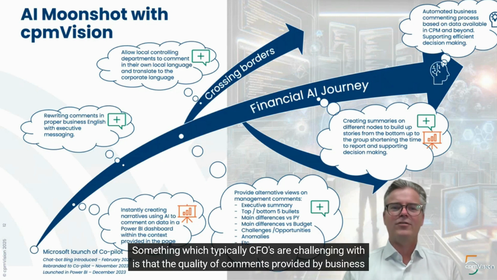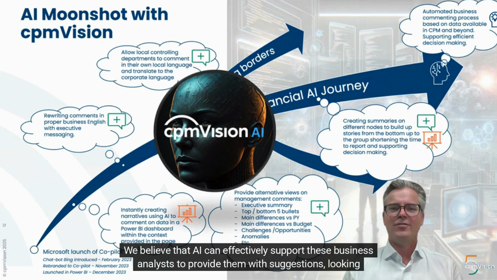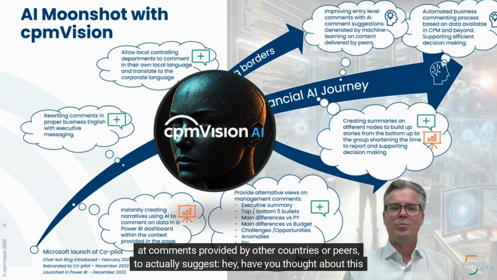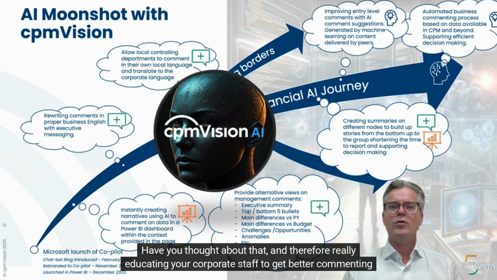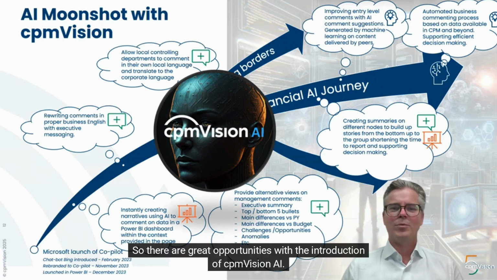Something which typically CFOs are challenged with is that the quality of comments provided by business analysts is not up to par. We believe that AI can effectively support these business analysts by providing them with suggestions, looking at comments provided by other countries or peers, to actually suggest, hey, have you thought about this to improve your commenting? Have you thought about that? And therefore really educating your corporate staff to get better commenting within your system. So there are great opportunities with the introduction of cpmVision AI.